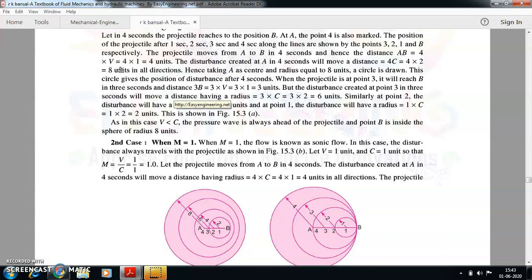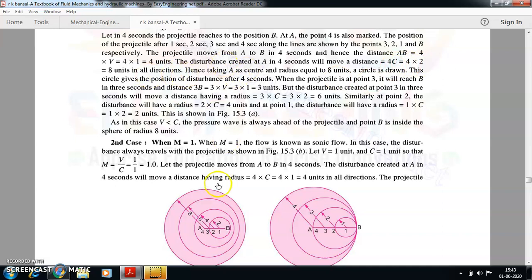So distance will be velocity into time. Velocity v, I have taken it as 1, and the time is 4, so 4 into 1 will be 4 units. The disturbance created at A in 4 seconds will move a distance of 4c, right? So the distance movement will be 4c. So 4 into 2 will be 8 units.